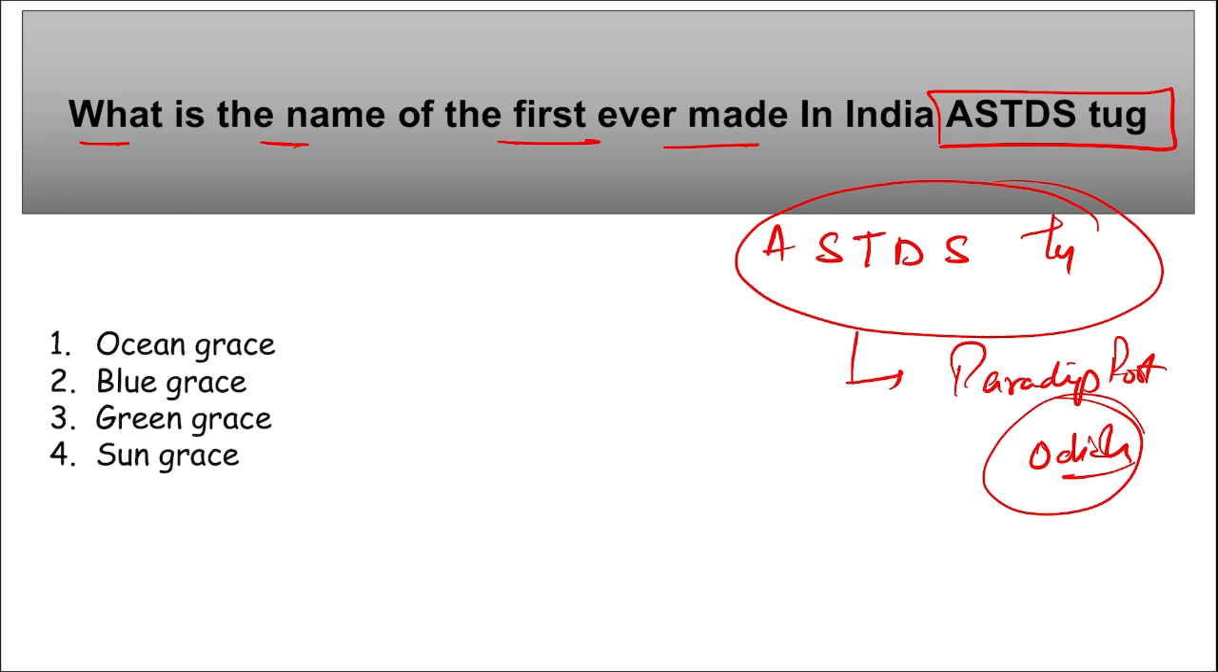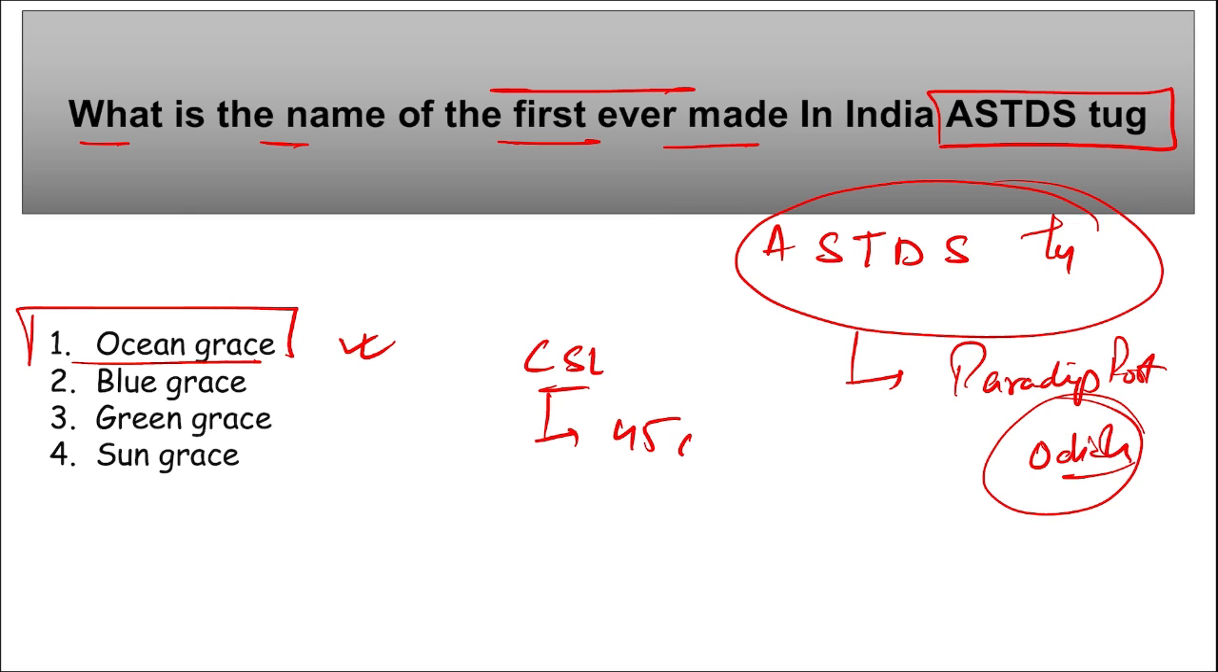And remember, Sarbananda Sonowal has virtually inaugurated this Ocean Grace, right? The name here is Ocean Grace of this first ever made in India ASTDS tug, right? This was developed by Cochin Shipyard Limited, and it was built with a cost of 45 crore rupees, not 45,000, just 45 crore rupees.